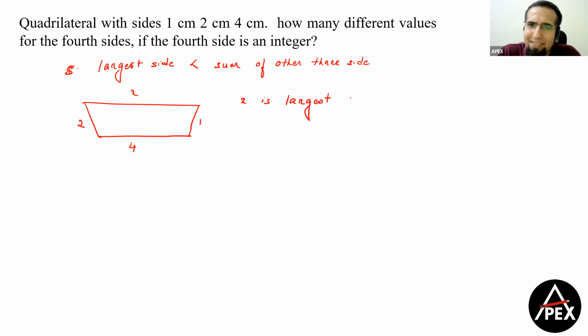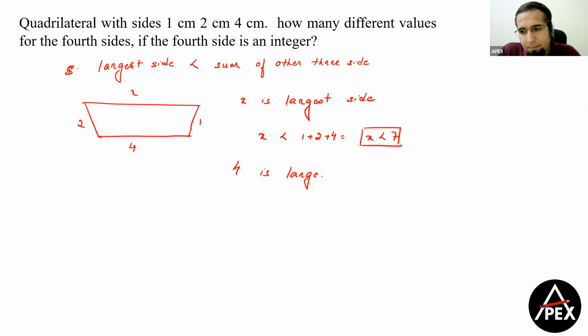There are two cases, guys. Either x can be the largest side. If x is the largest side, then I know that x is less than 1 plus 2 plus 4, which is x is less than 7. Okay. Now there's a possibility x might not be the largest side. If x is not the largest side, then 4 is the largest side.